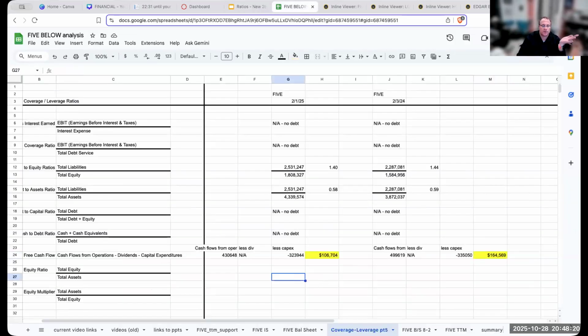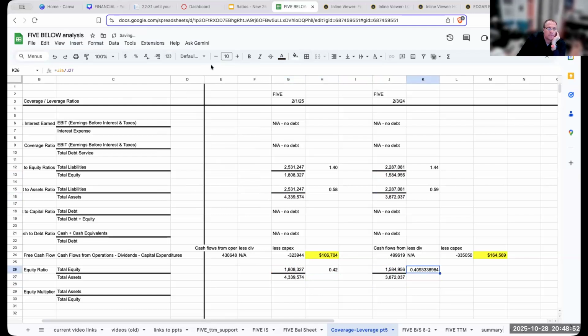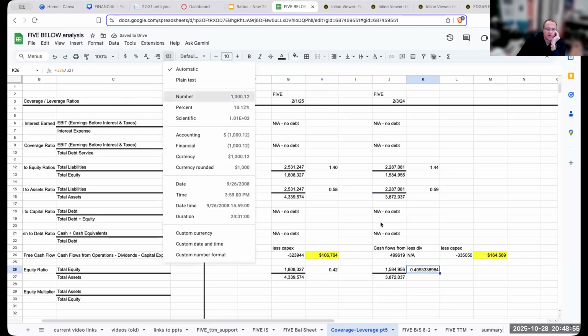So our equity ratio here, our total equity for Five Below is going to be 1.8 billion. I'm just pulling this up here from the prior ratios I went through and did. And my total assets are going to be 4.3 billion and then 3.8 billion. So this is giving me roughly 0.42, and then over here, I've got 0.41.